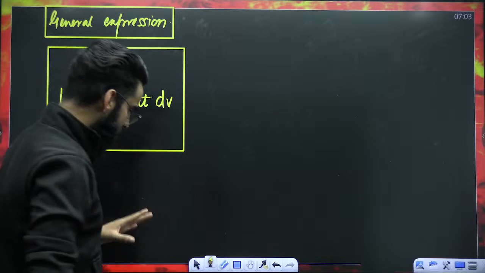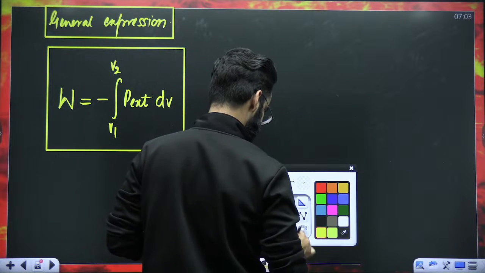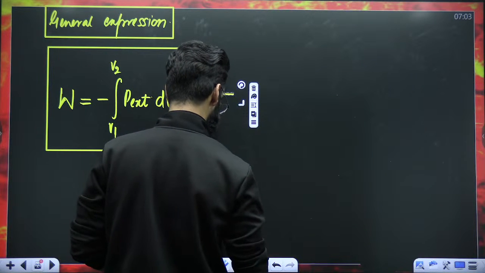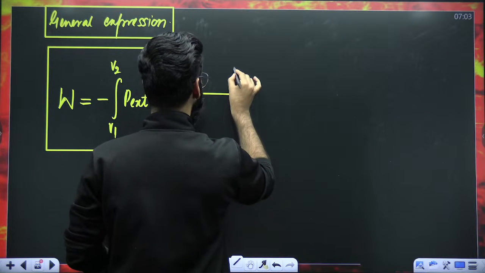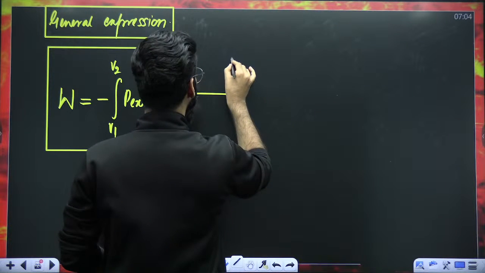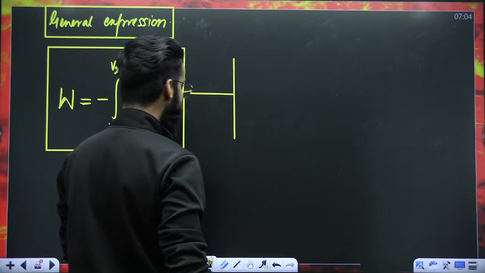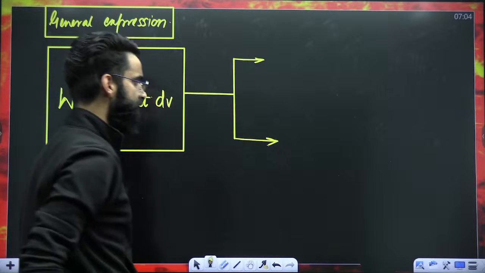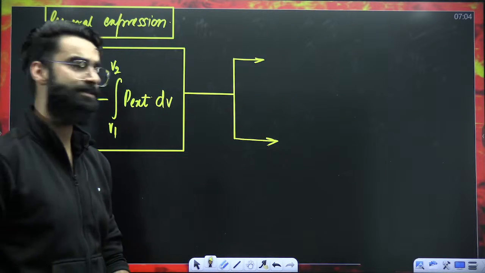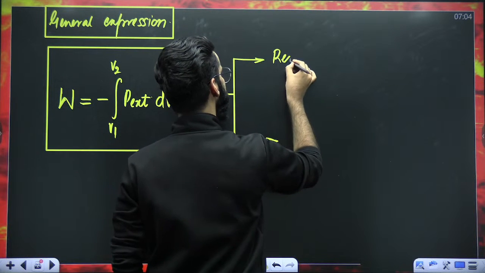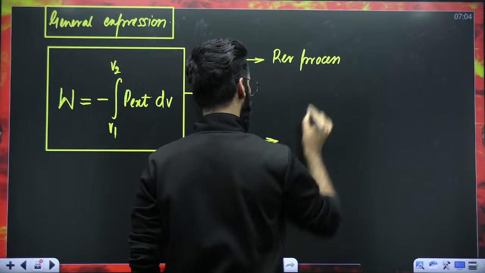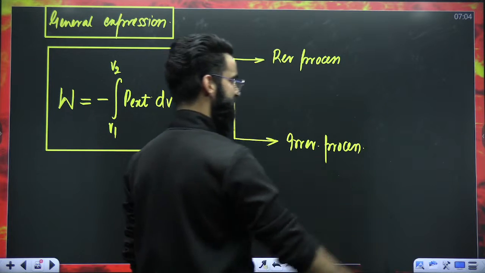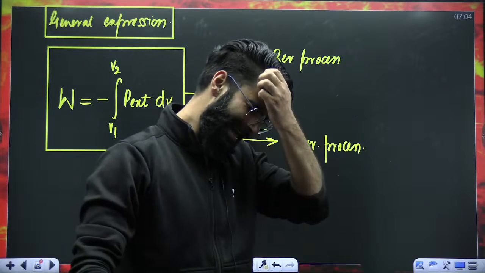Okay? Now, in this chapter only, we have to discuss two things basically. What are those two things? My dear students, later on, I'll let you know that we classify processes into two types. One is called a reversible process, and one is called an irreversible process. What these are, you'll get the idea afterwards, okay?